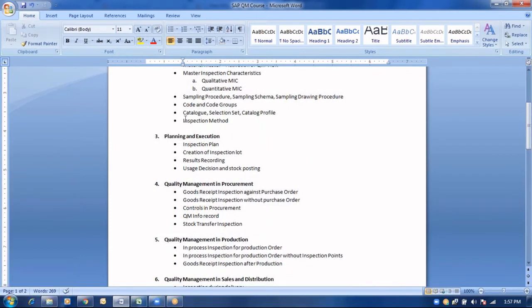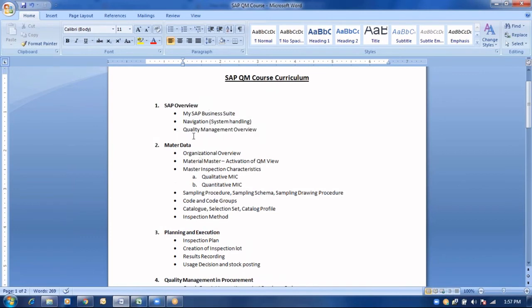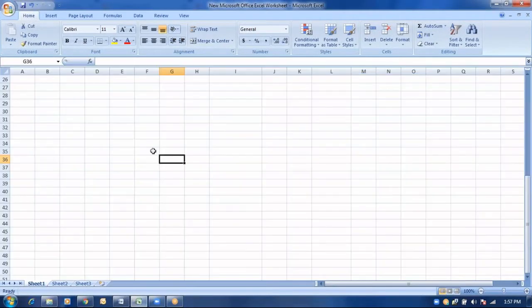Till chapter 3, this is the generic QM module data. It means how we are going to maintain the master data in the SAP system for QM, and what the QM execution flow would be. But in generic terms, the QM module is integrated with different other modules like PP, production planning. It is integrated with SD. It is integrated with MM. It is integrated with plant maintenance, and parallelly it is integrated with a concept called batch management.